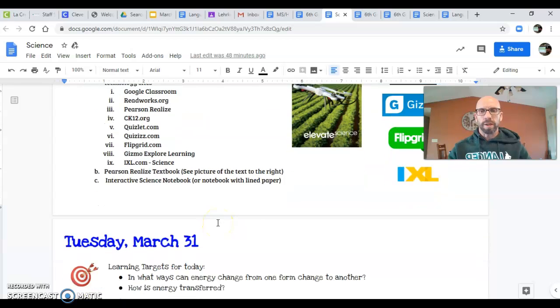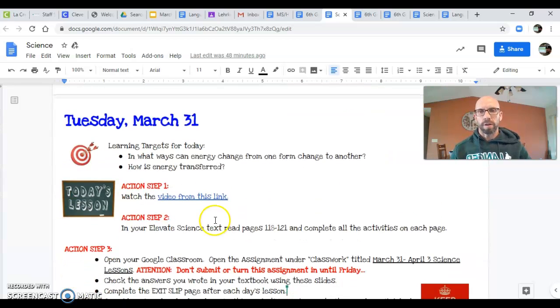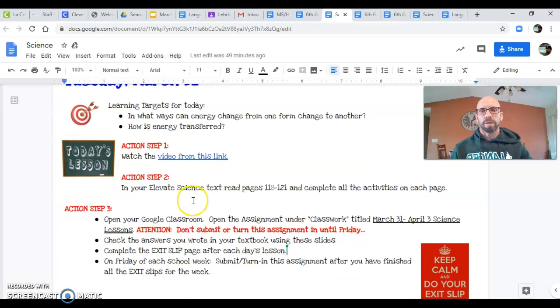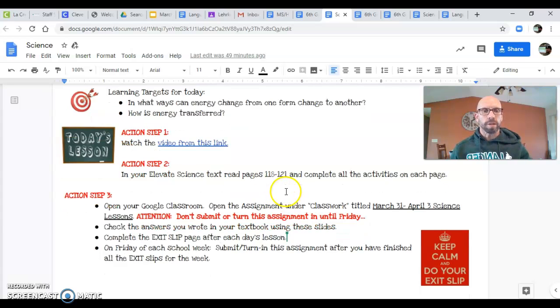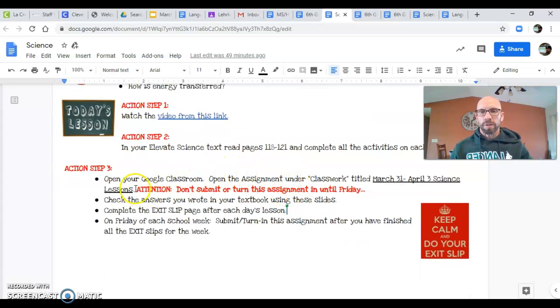So basically, you go to this, scroll down, you see, okay, today's Tuesday, March 31st. I have the learning targets like I do on the smartboard in the classroom. Here's our goals for today. Here's our action steps here. First, watch this video. Click this link. Then go to your textbook and read pages 118 to 121. Now, we won't be able to read it together, but go for it. Do the best you can with the reading. Action step 3, there's an assignment on Google Classroom, just like we've always done. Open it up, titled March 31st, April 3rd.